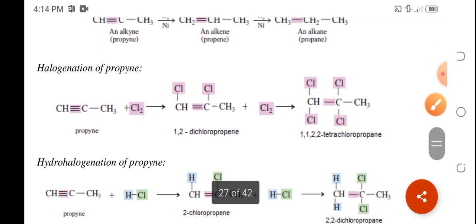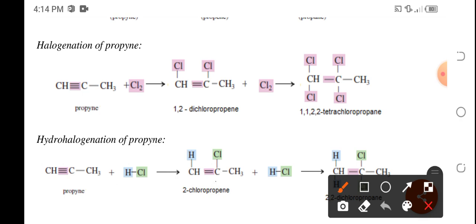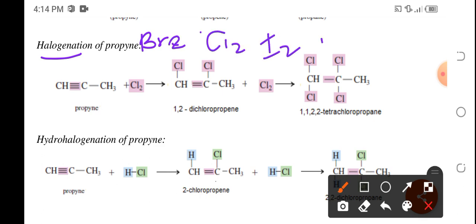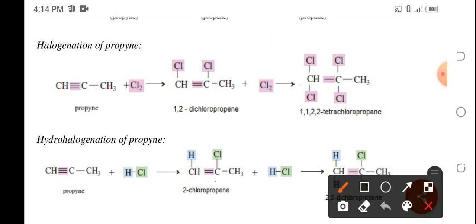Same is true for halogenation. Instead of hydrogen, we are adding halogen. Always bear in mind, halogens are diatomic, in the form of bromine, chlorine, iodine, fluorine. These are diatomic elements.